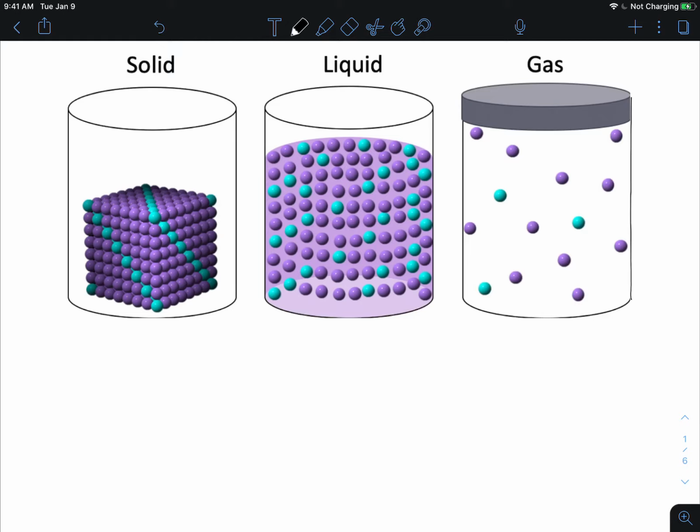Guys, in today's video we're going to be talking about gases. We're going to look at gases, how they compare to other states of matter, and then we're going to look at gas pressure itself and the units that we use for gas pressure.